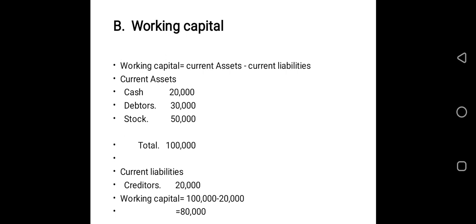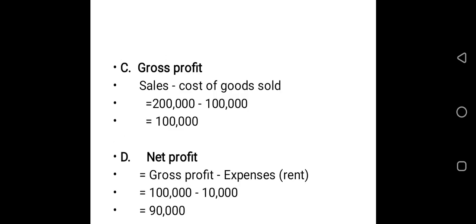In our question, we have cash 20,000, debtors 30,000, stock 50,000 as the current assets, and you sum up all of them, you get 100,000. Then in our question, current liabilities, we only have creditors as the current liabilities, which is 20,000. So to get the working capital, we say 100,000 minus 20,000, which is 80,000. This is the working capital.